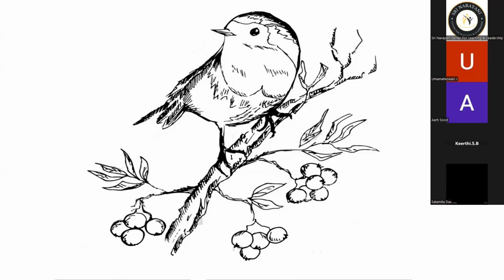Fruits are there, but his attention is not there. He's thinking about something else. Anybody else can please say something? Self-reliance and confidence. Okay.